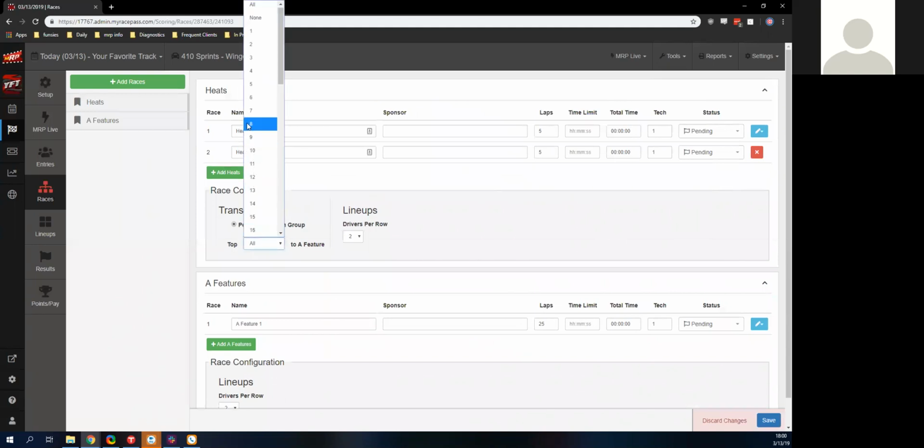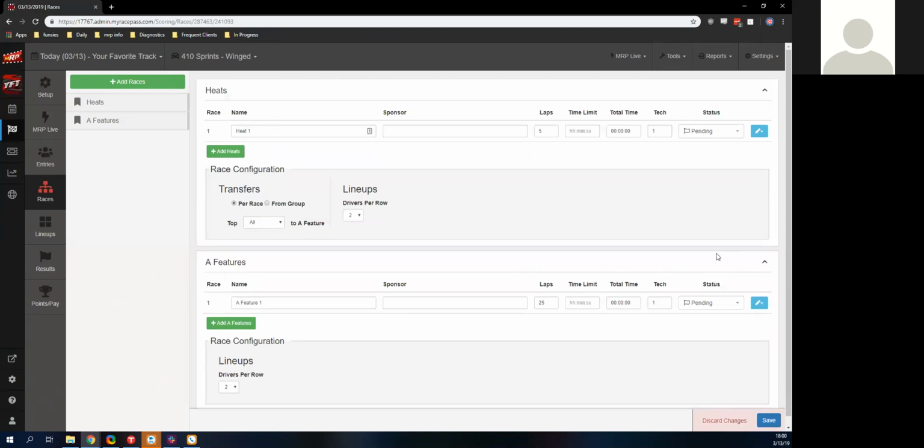So right now, for example, we set 8 per race. That'll give us 16 drivers, 8 from 1, 8 from 2. From group would be for passing points, and that would get us 8 overall. But I'm not going to do that. We're just going to take everyone. So every single driver from our heat, we're going to send them over.